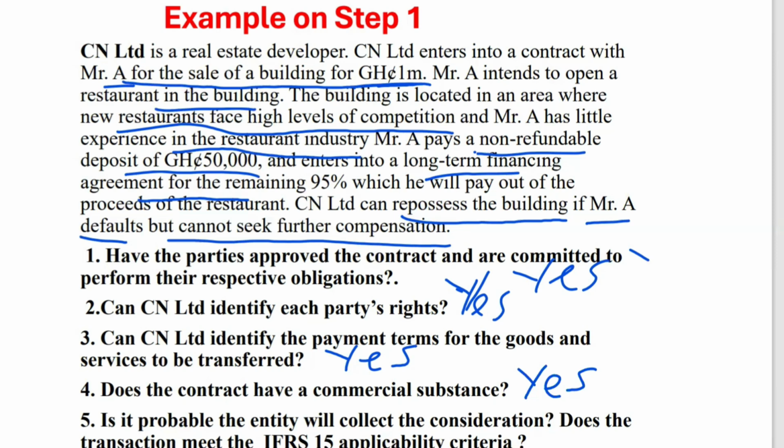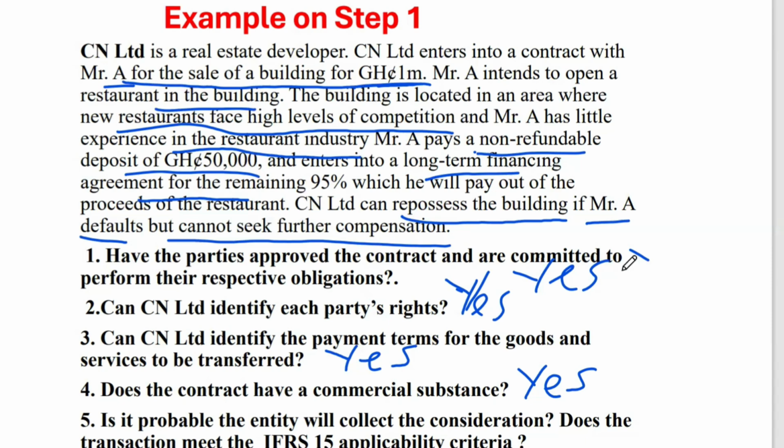Look at the timing. 50,000 is paid as a non-refundable deposit, and then the remaining will be paid in the future, from a financing arrangement. So it can impact the timing, the amount and the risk of the entity's future cash flow. So the contract has commercial substance. It can impact the cash flow of the entity.